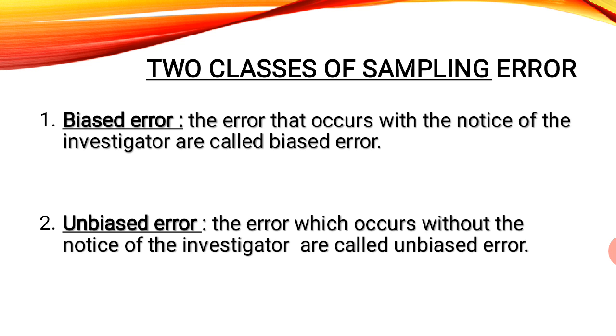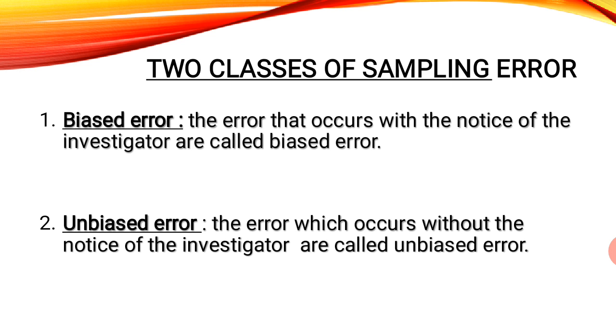That is called as biased error, or it is also called as prejudiced error. Prejudiced error, that means for personal benefit, to prove himself right. What do you mean by unbiased error? When you say unbiased error, it is nothing but it is without the notice of the investigator, so for that we call it unbiased error.